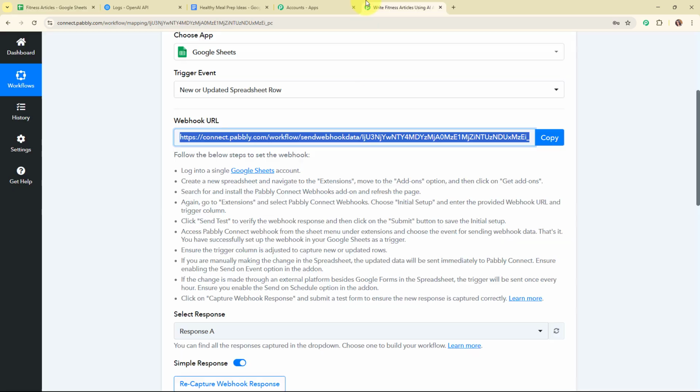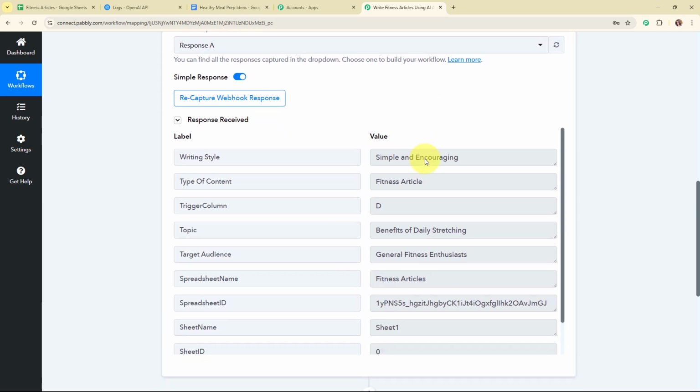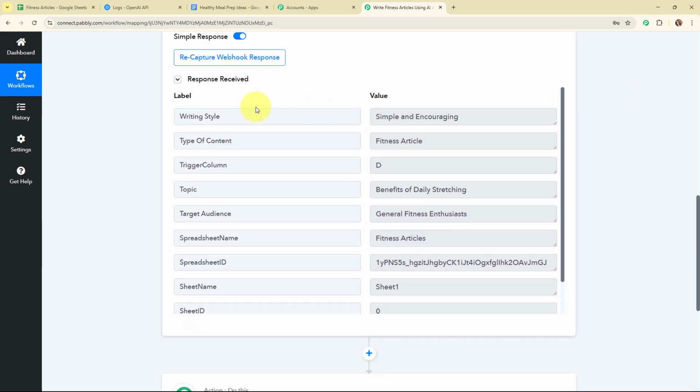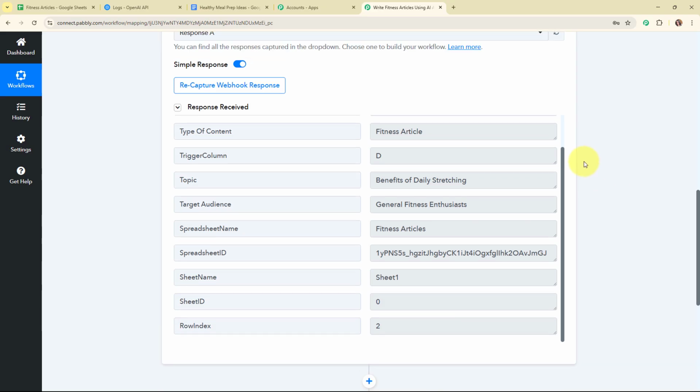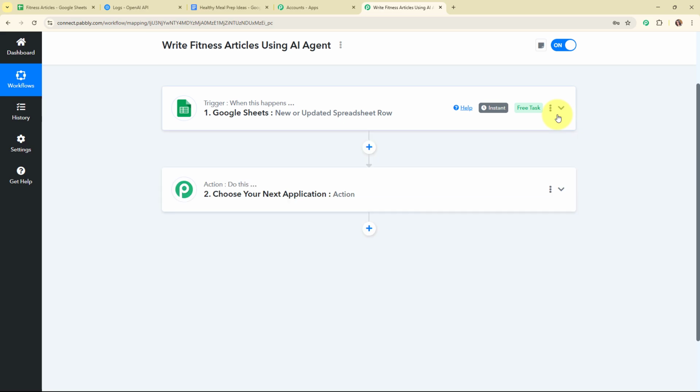Alright, so now let's move back to our Pabbly's workflow, and here you can see we have received a successful response where we have received the writing style, type of content, trigger, column, topic, target audience, spreadsheet name, ID, sheet name, sheet ID, and the row index. So with this, we have successfully set up a trigger over here.